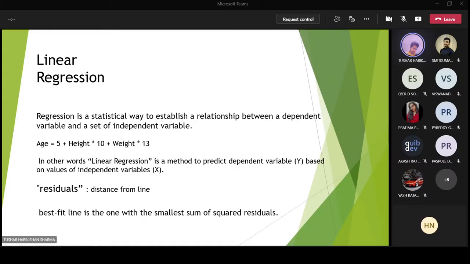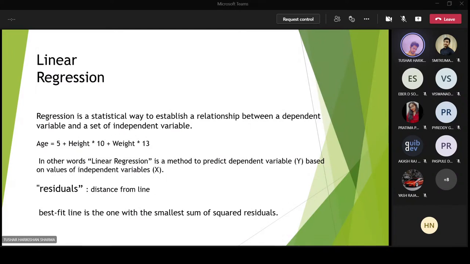So what is regression? Regression is something through which you calculate the values of the dependent variable from the independent variable. The example is given: age is equal to height into 10 plus weight. In this example, your age depends on your height and your weight.